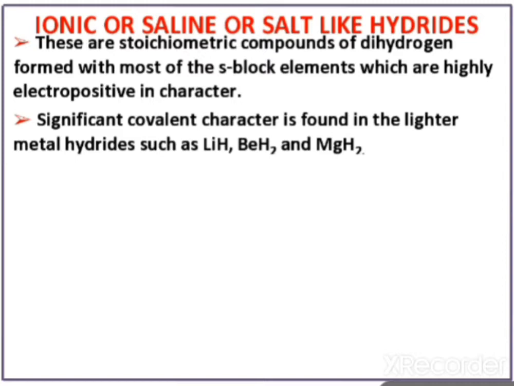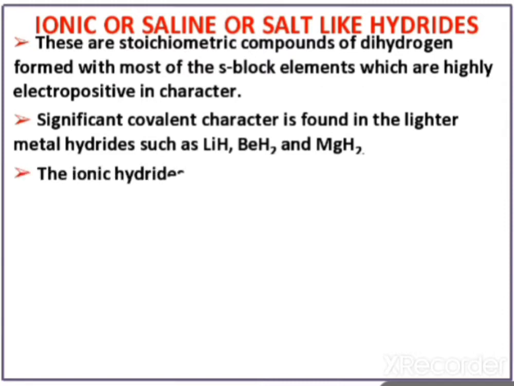Because if the metal has a very small size, it is very difficult to remove an electron. The size should be significantly greater. That's why they have covalent character. So lithium hydride, beryllium hydride and magnesium hydride have covalent character. So these are the metal hydrides.